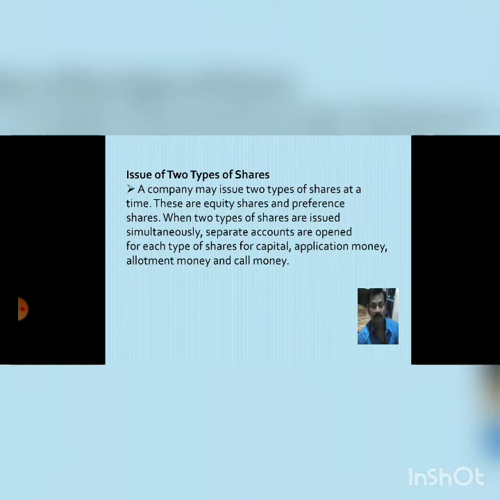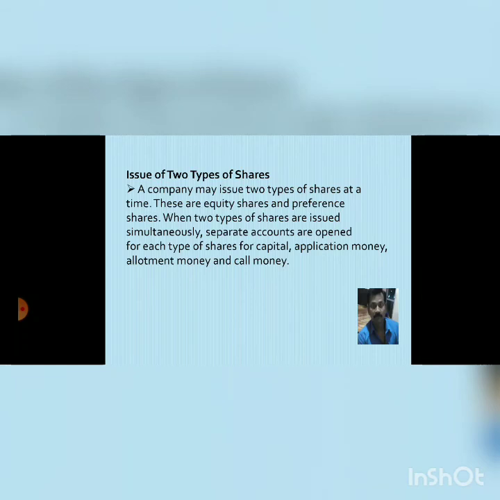Now come to issue of two types of shares. A company may issue two types of shares at a time. These are equity shares and preference shares. When two types of shares are issued simultaneously, separate accounts are opened for each type of share capital: application money, allotment money, and call money.